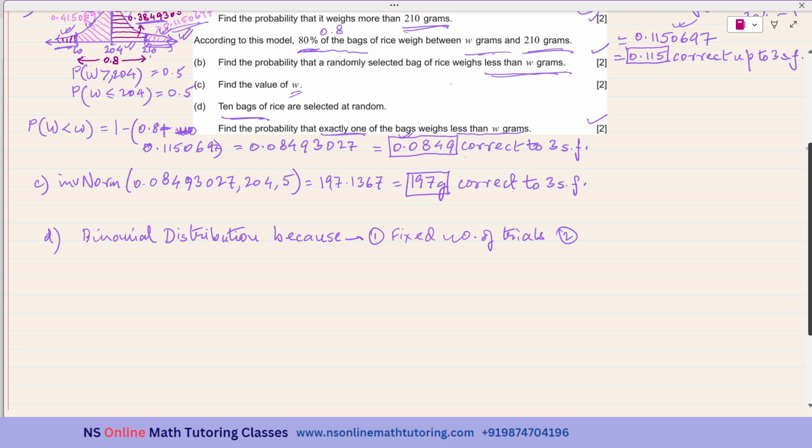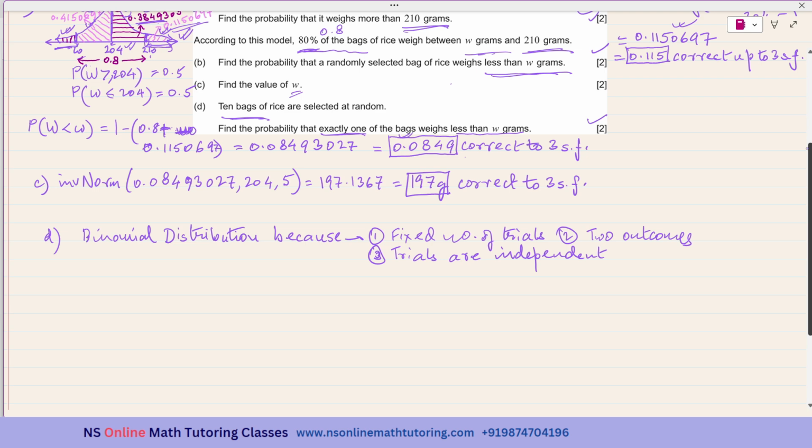Third, trials are independent, because if you are weighing 10 bags, the weight of one bag will not influence the weight of another bag. You have to write 1 or 2 or 3 points as your reason for choosing the binomial distribution.